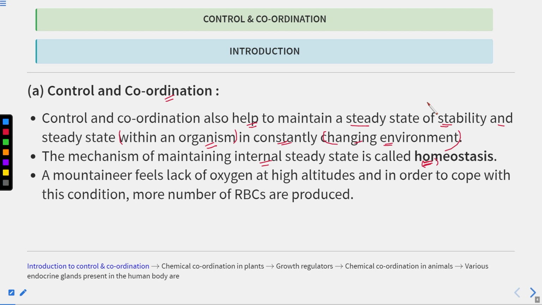For example, maintenance of the body temperature. Our body temperature always remains constant. Our normal body temperature is 37 degrees Celsius. So whenever there is a change in the body temperature, it is restored back to 37 degrees Celsius, which is the normal temperature.